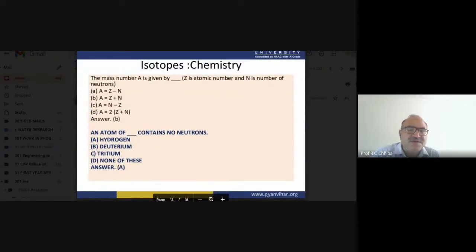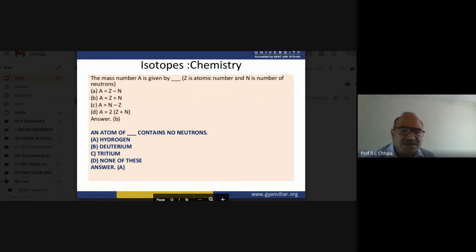Now another one: the mass number is given by, where Z is the atomic number and N is the number of neutrons. The mass number we take with the symbol A, Z is the atomic number, and capital N is the neutron number.